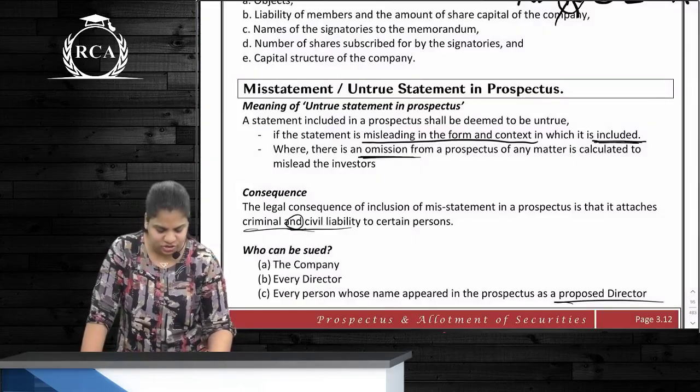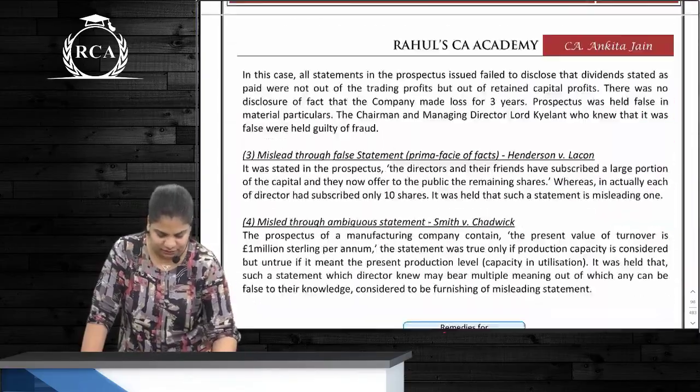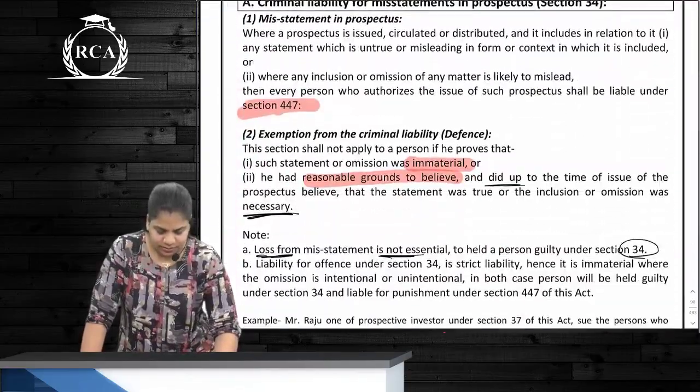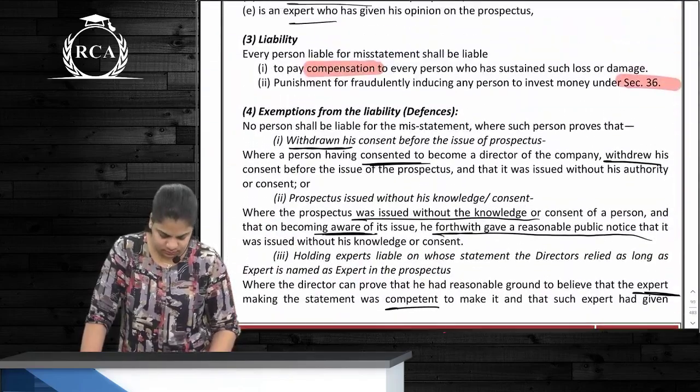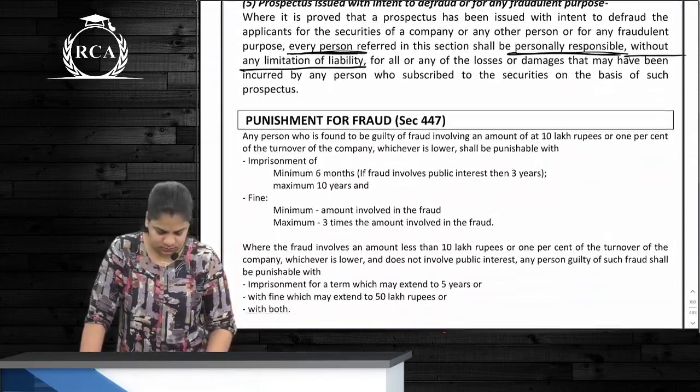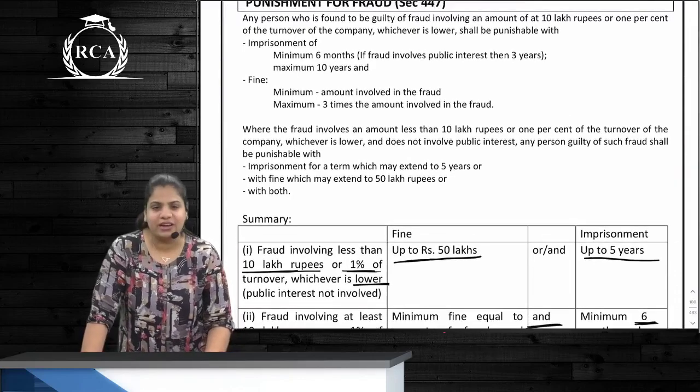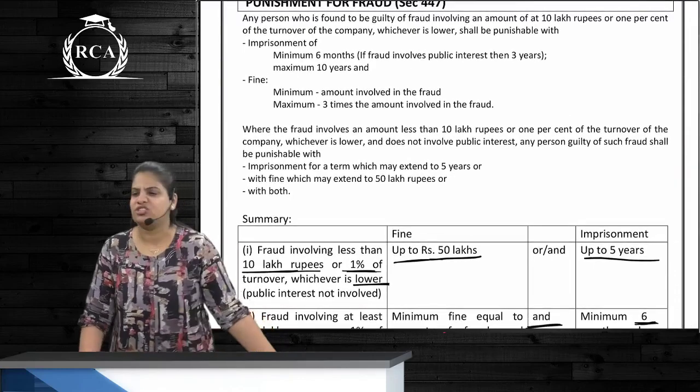This was what? Section 34 and 35, right? Then we have this section which is, correct, 447. Technically not in our syllabus, but it is punishment for fraud.